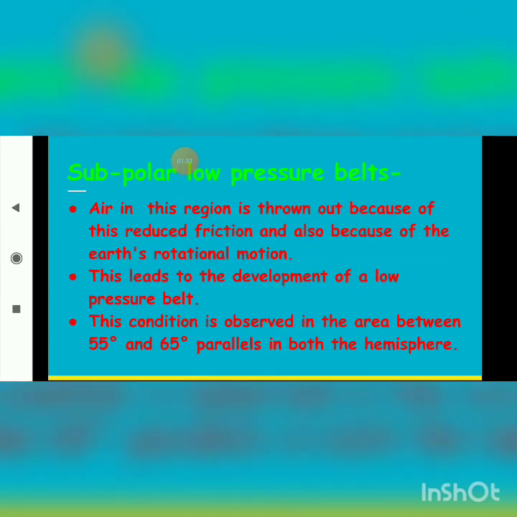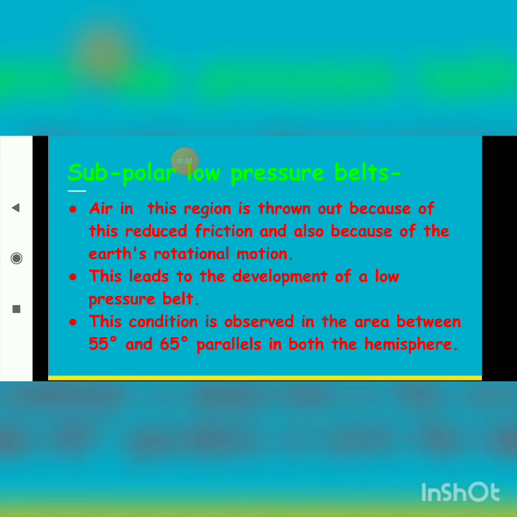Air in this region is thrown out because of this reduced friction and also because of the Earth's rotational motion. So this leads to the development of a low pressure belt.